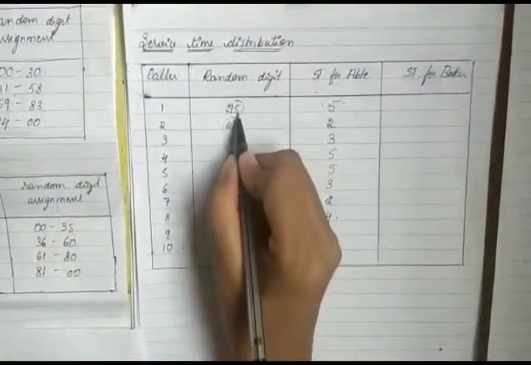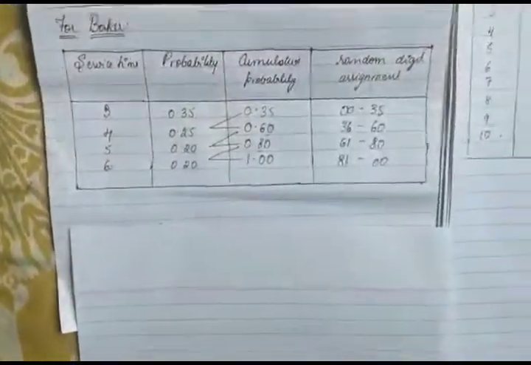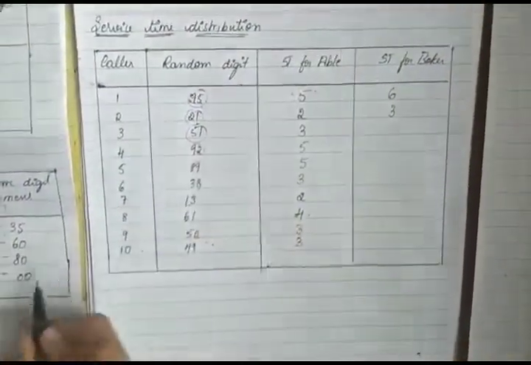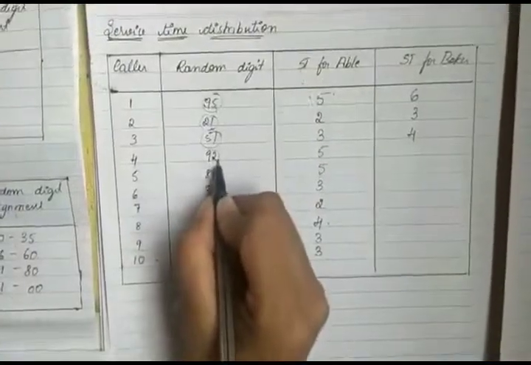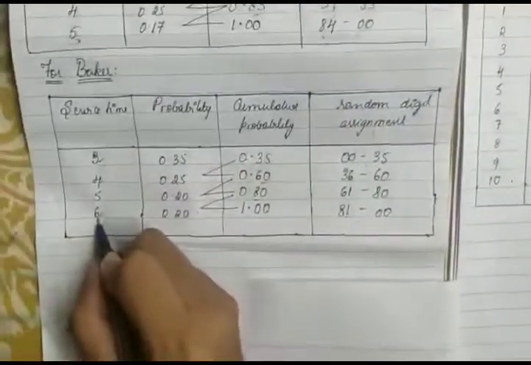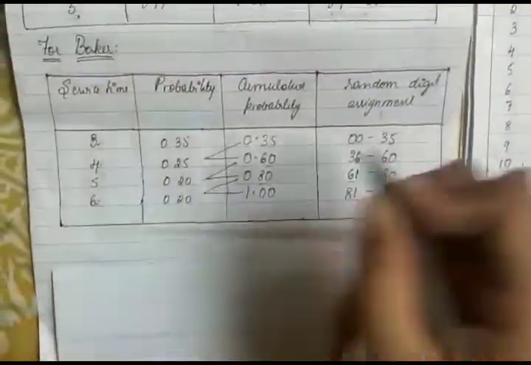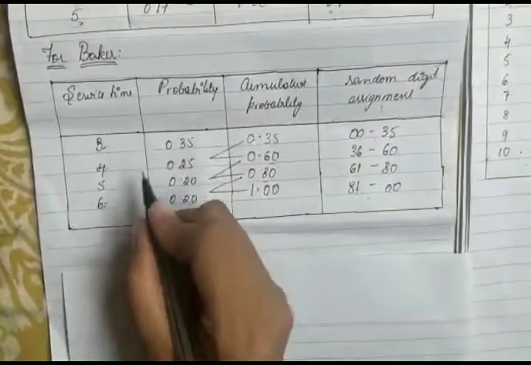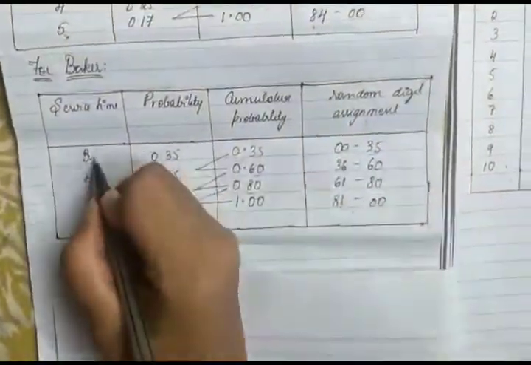That is, the random digit 95 for the first caller lies between the range with the service time 6. 21 lies between the service time, that is 3. 51 lies between the service time, that is 4. 92 lies between the service time, that is 6. 89 lies between the service time, again 6. 38 lies between the range with the service time 4. 13 lies between the range with service time 3.